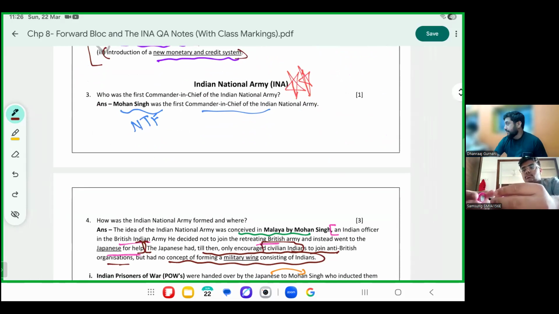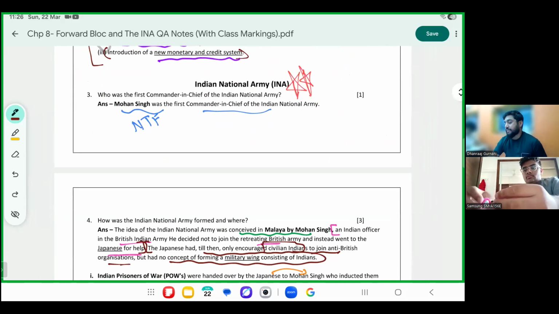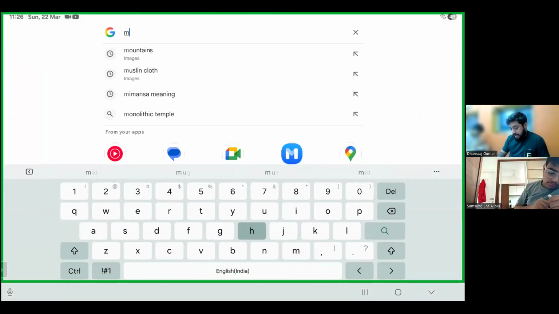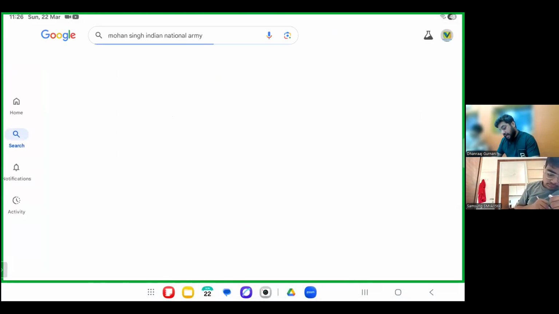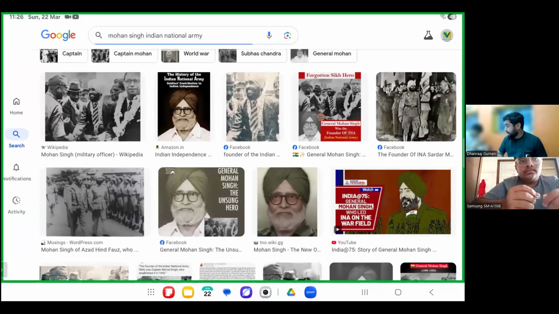Introducing you to INA. This you've already studied last chapter, chapter number 7, but very important. Who was the first commander-in-chief of INA? Mohan Singh was the first commander in chief of INA. Please have a look at the photo of Mohan Singh just for reference. They will not give you picture study, but Mohan Singh for INA. This is Mohan Singh for INA. He was the commander in chief of INA who made sure that, in Hindi we call it the Azad Hind Force.